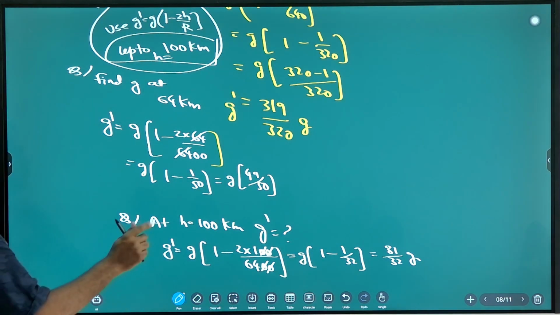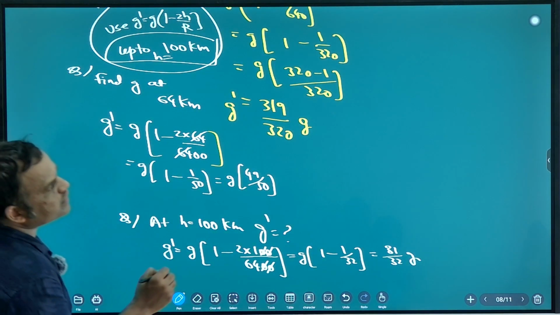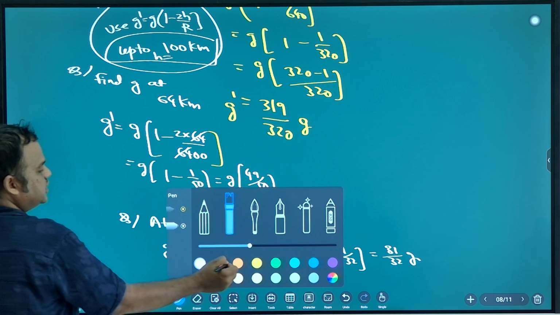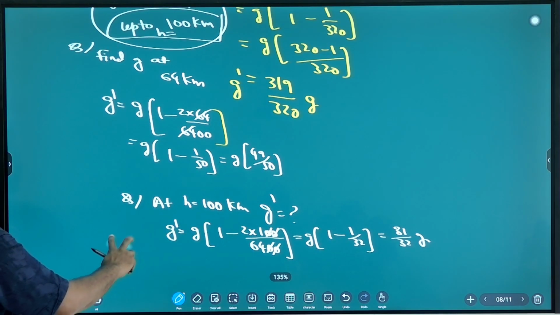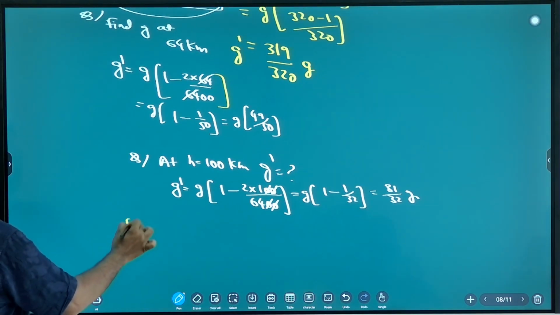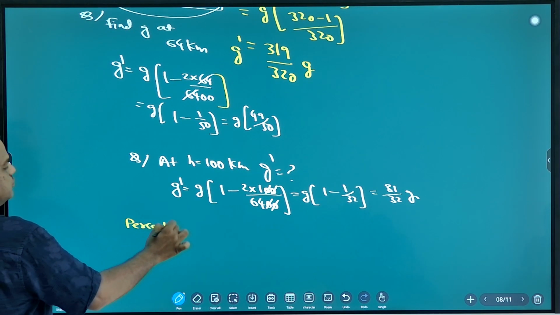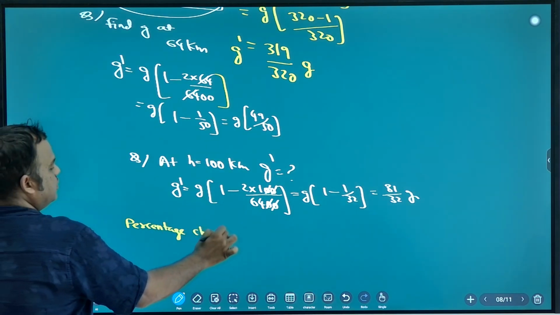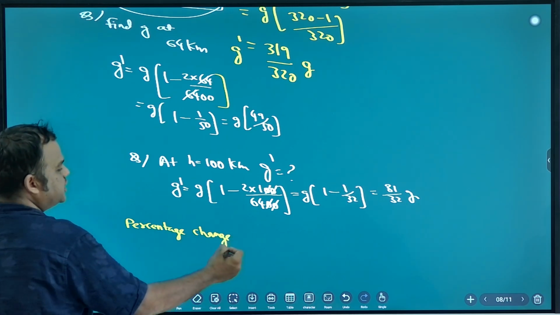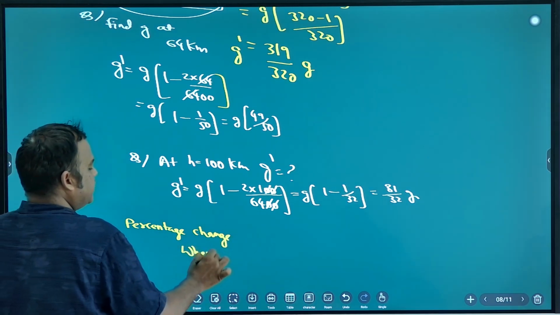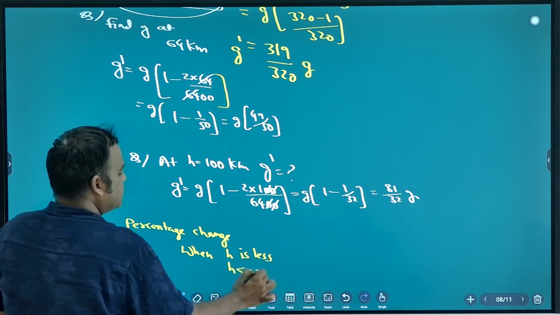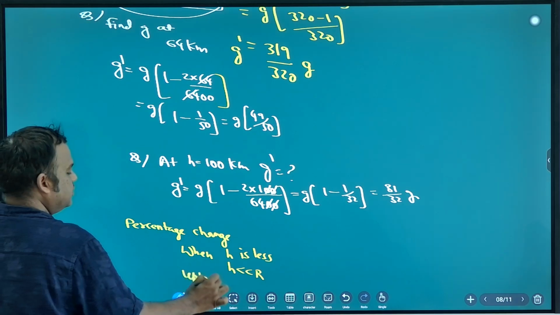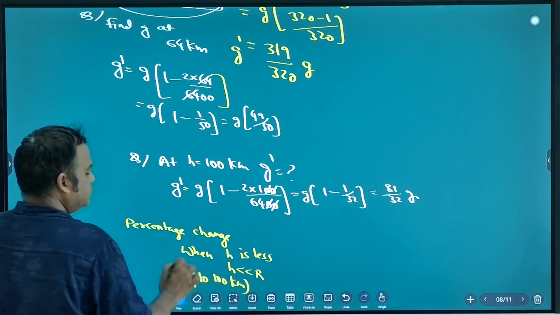And yeah, one more last point, just one last point you write down. The percentage change when height is very less, when h is very less, up to 100 kilometer.